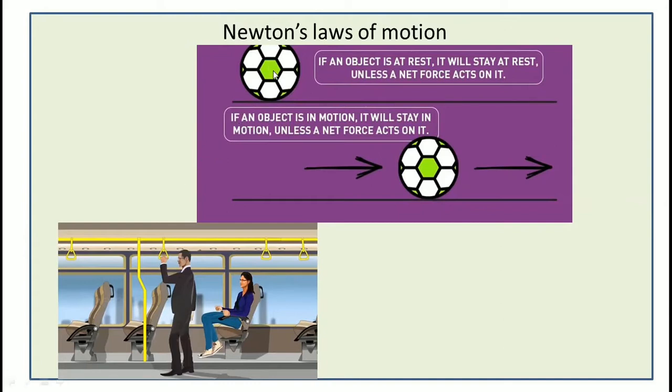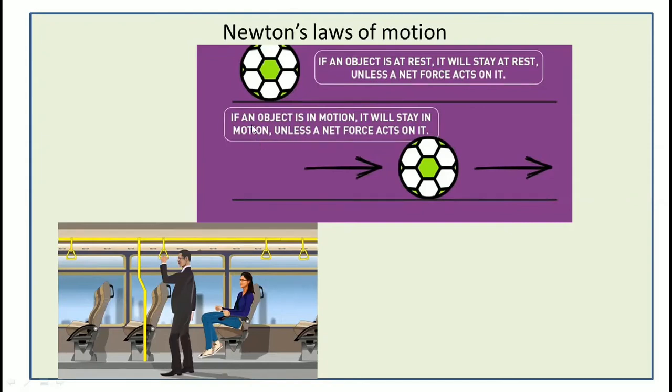Here we have to observe the two balls, and one ball means we have to consider any object. If an object is at a rest position, then it will stay at the rest position unless a net force acts on it.